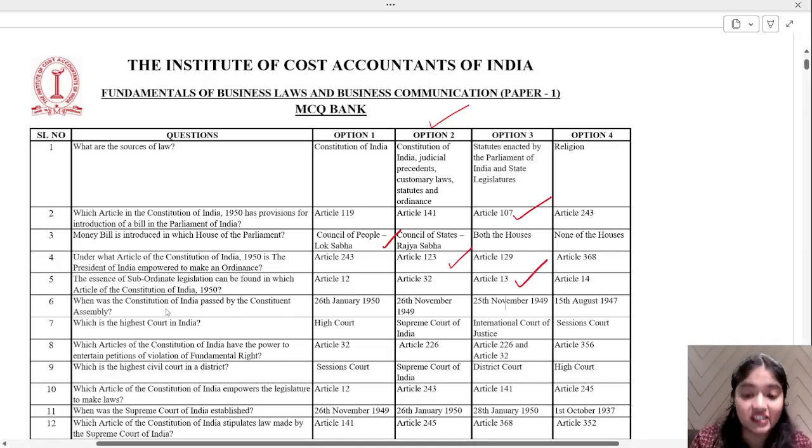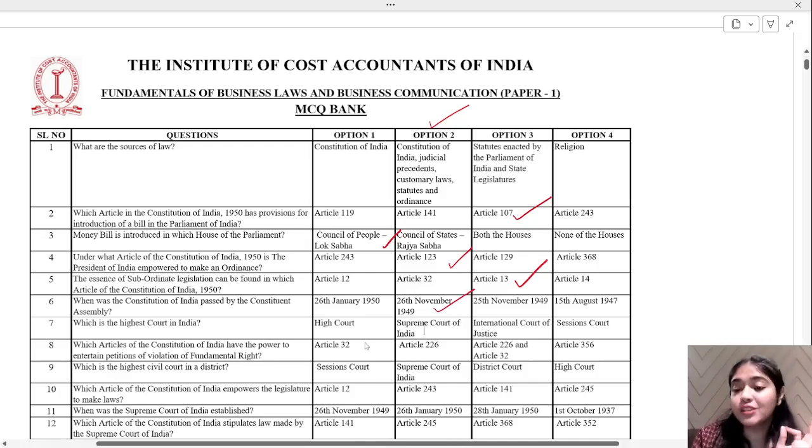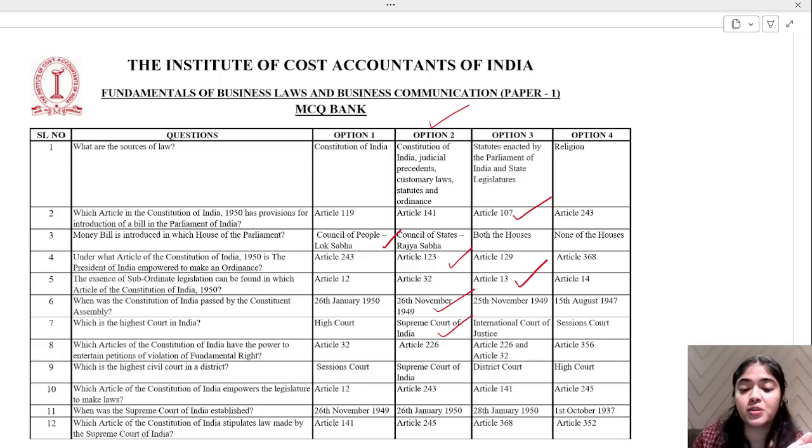When was the Constitution of India passed by the Constituent Assembly? When was it passed? 26th November 1949. It became effective on 26th January. Which is the highest court in India? You know it very well. Yes, Supreme Court of India, option number 2.